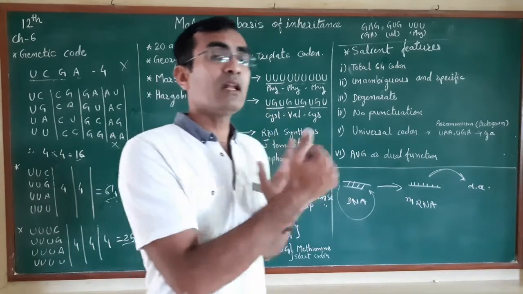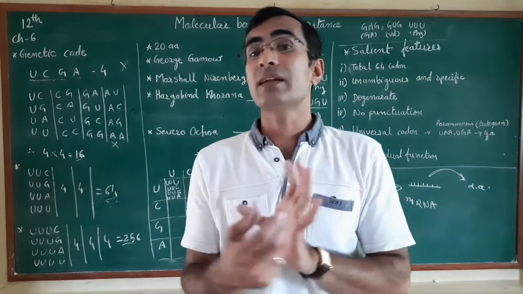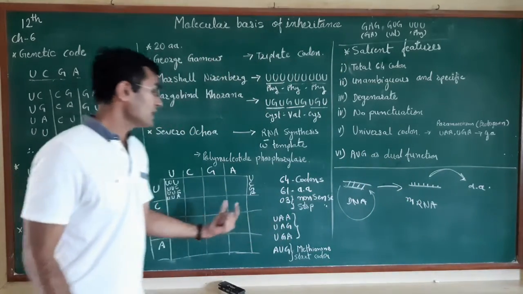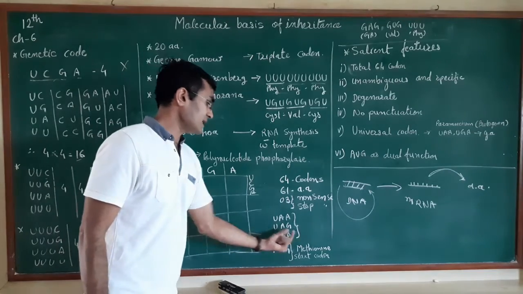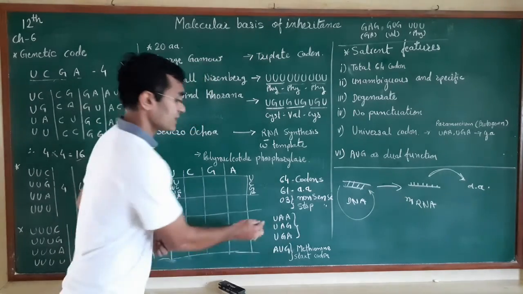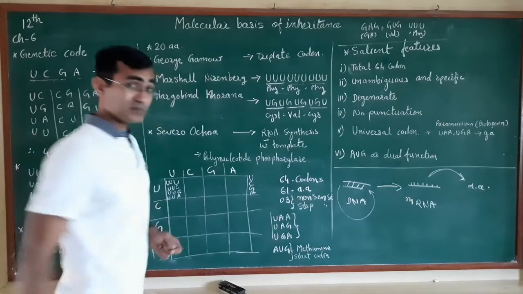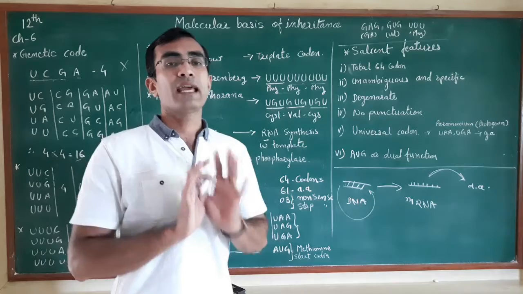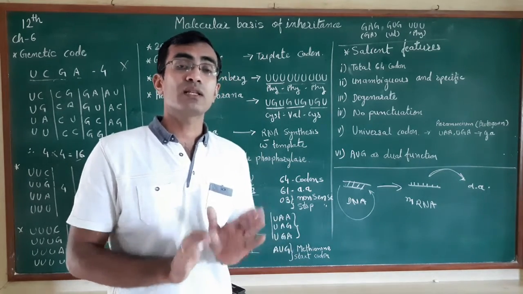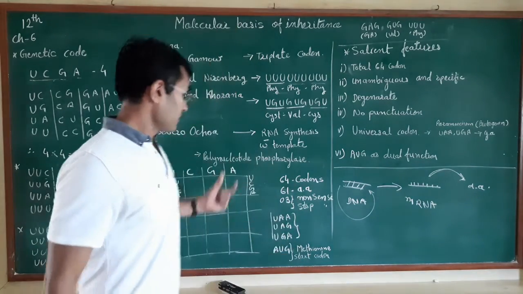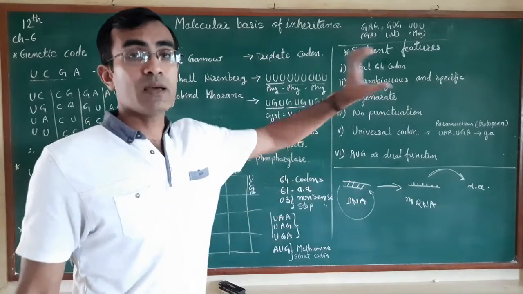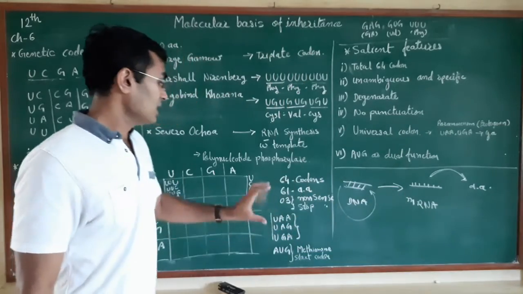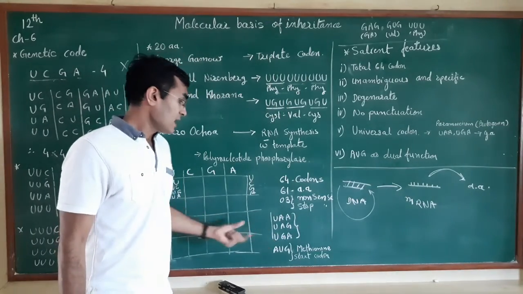When we learn the process of translation, you will understand what the stop codons are. Those three stop codons are UAA, UAG, and UGA, all starting with U. These three codons do not code for any amino acids, hence they are called nonsense codons. When these codons come into the mRNA, the process of translation stops. So they are called stop codons as well.